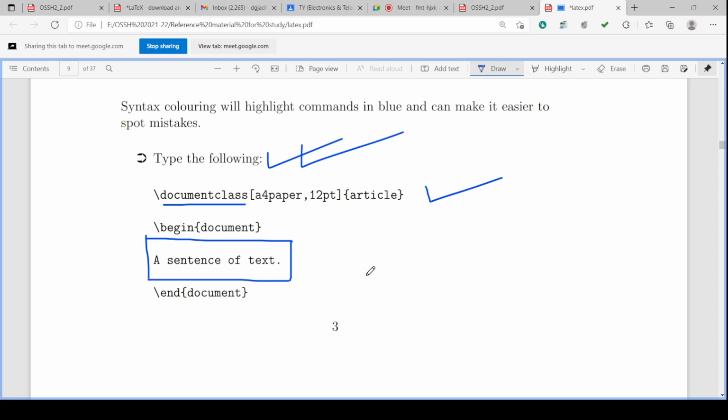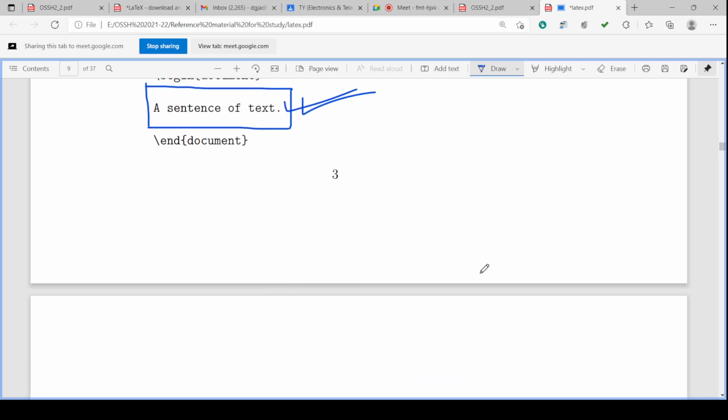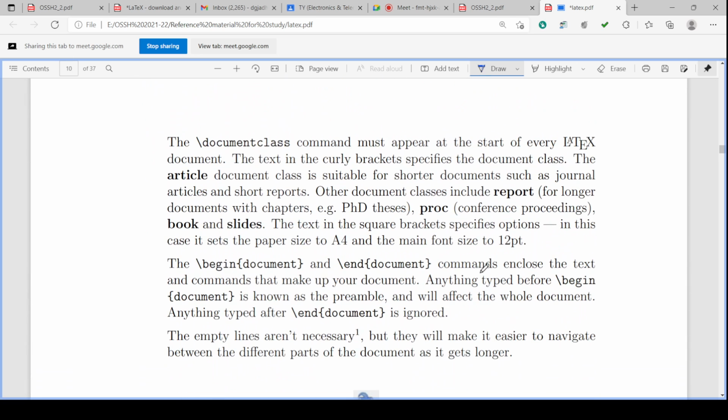So this is the minimum basic program for creating any document. A sentence of text is there. Whatever sentence of text is there, you can type here. Single sentence, multiple sentences, very long document, very long essay or literature, anything you can put here as text.